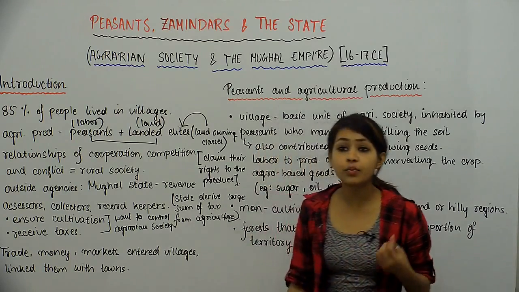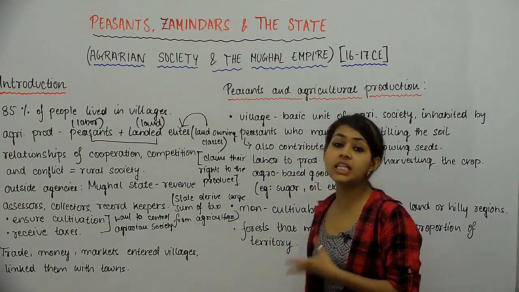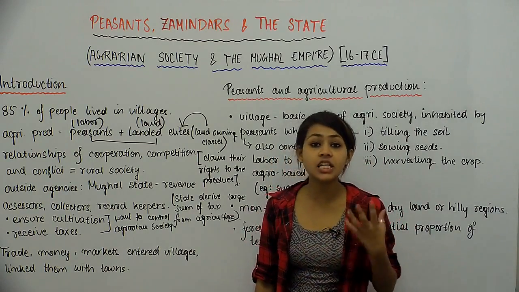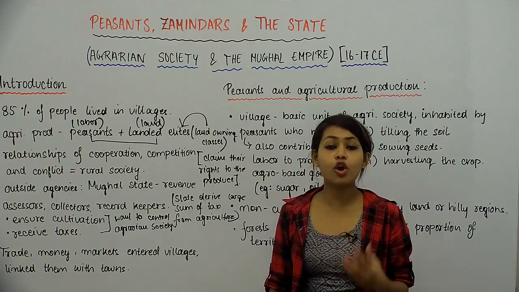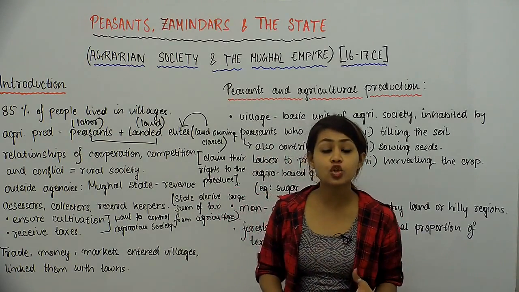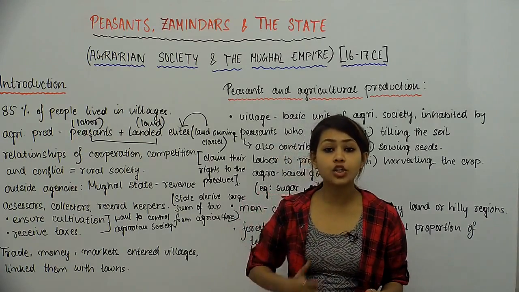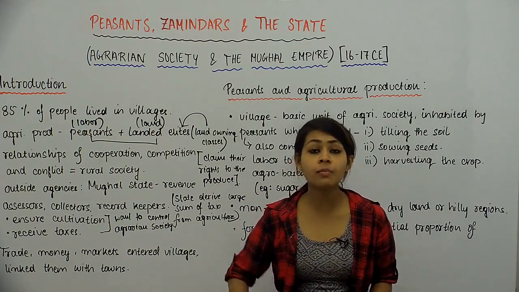So now, with the commercialization of agriculture, what happened in these villages was, it started seeing a lot of commercial activities. So now these villages experienced more trade, more commercial activities.